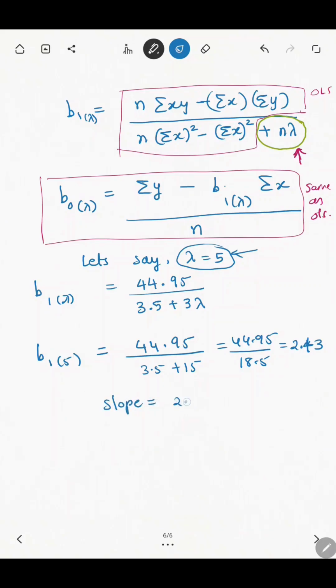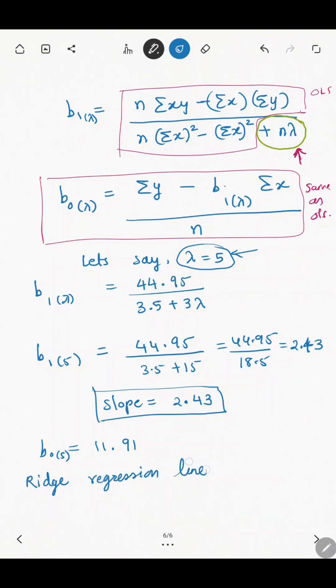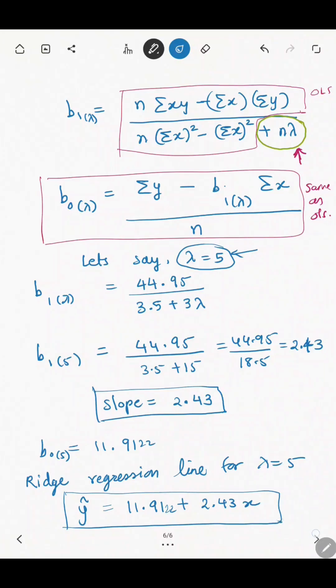Huge reduction in slope from 12.84 to 2.43. Now similarly we can calculate the B naught value, and we will get this new equation of the line, which we will call the ridge regression line. So B naught value is 11.9122, let's say. So the ridge regression line that we get is y hat is equal to 11.9122 plus 2.43x. So this is the ridge regression line.